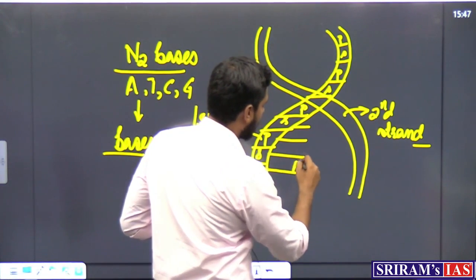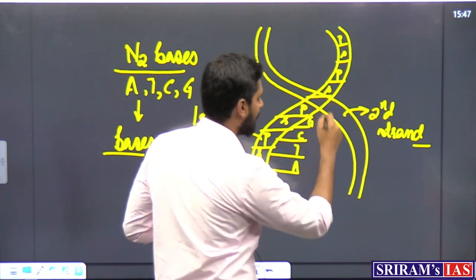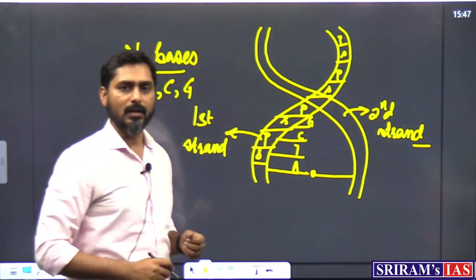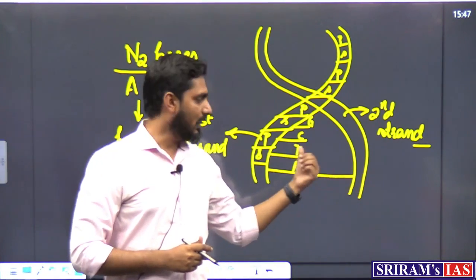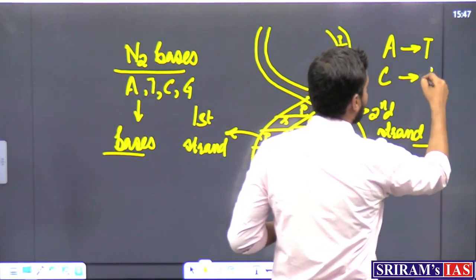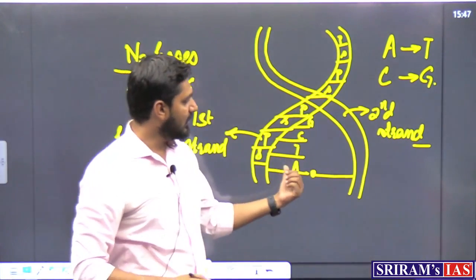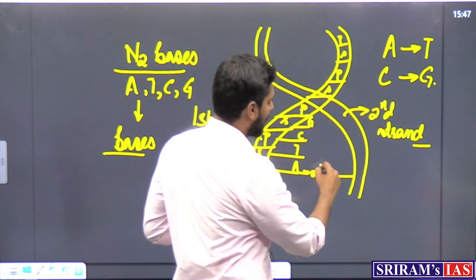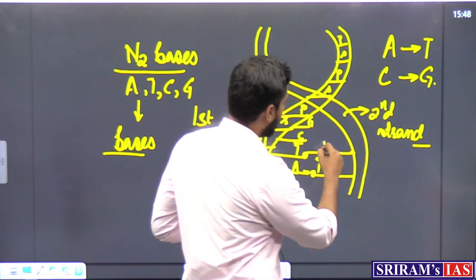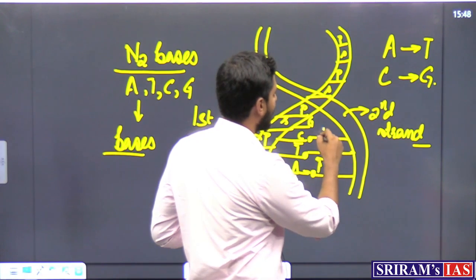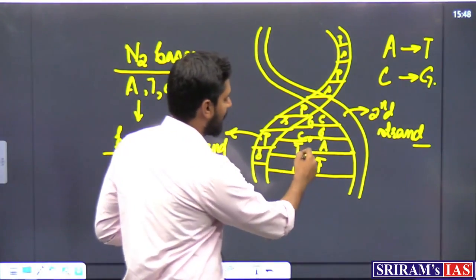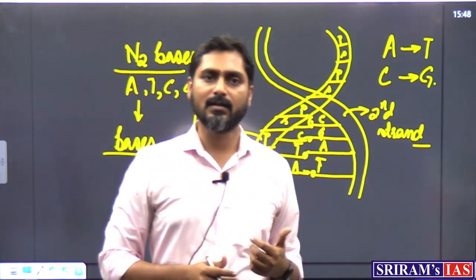If you have A on this side, then let us say you have T, C, G on this side. Correspondingly we have a rule that on the other strand, along with A only T can come, and along with C only G can come. If there is A on this side, on the other strand there will be T. If there is T on this side, there will be A. If there is C on this side, there will be G, and if there is G on this side, there will be C. In this way our whole DNA is constructed.